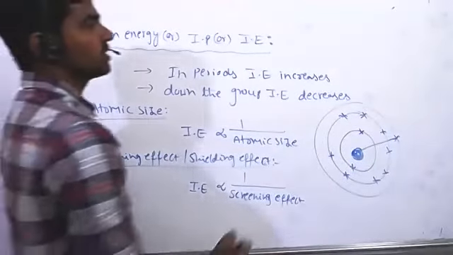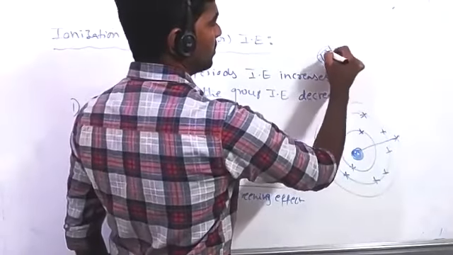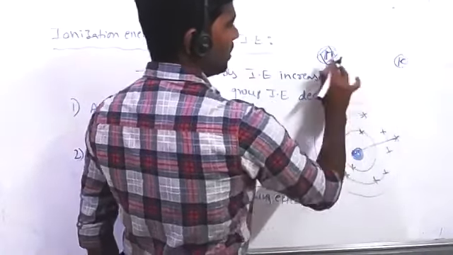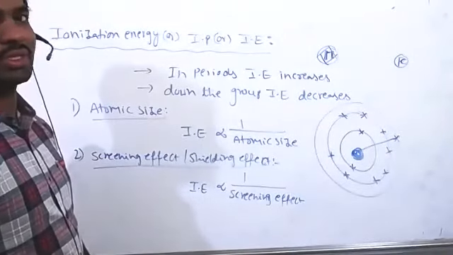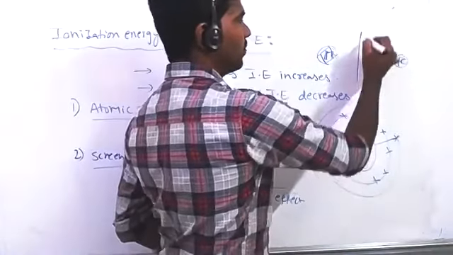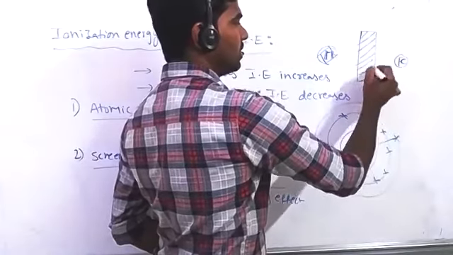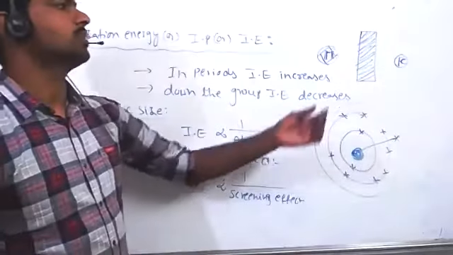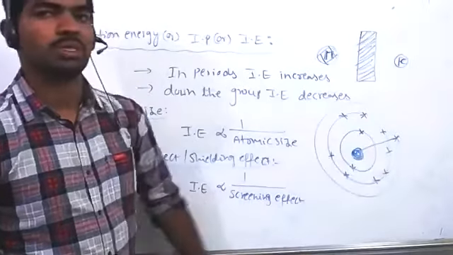We can explain with one example. Suppose here is a magnet, and here is an iron piece. No doubt some attractive force exists between the magnet and the iron piece. Suppose we keep a hard wooden block in between. The attractive forces still exist, but compared to the initial case, the attractive force between the magnet and iron piece is somewhat decreased. We observe the same in the atom also.